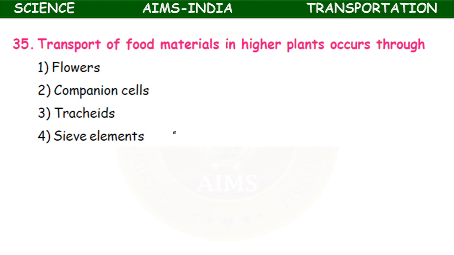The DFID experiment, we have studied in the last video. Transport of food materials in higher plants occurs through flowers, companion cells, tracheids, sieve elements. Okay, it is the sieve tubes or sieve elements through which the transport of food materials takes place in higher plants.